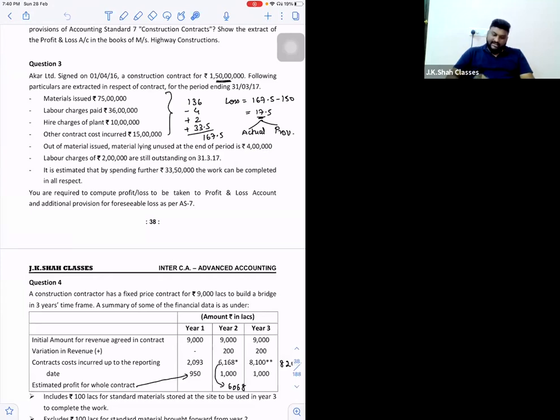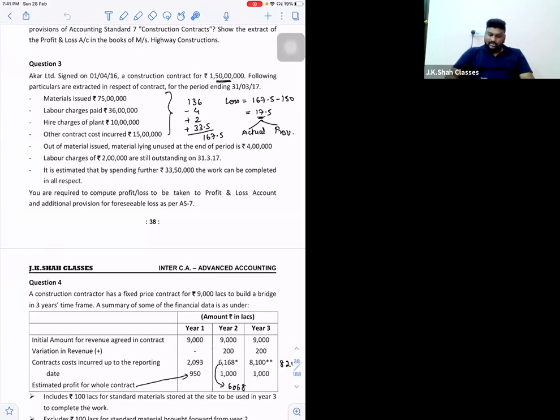Correct? Then labor charges of 2 lakhs are still outstanding. Now can I say outstanding expenses are to be added up because you have incurred the cost but not made the payment. So technically on accrual basis, it has to be added up. So see, I have added up 2 lakhs over here. So 136 total cost minus 4 unused plus 2 outstanding. Then it is estimated that by further spending 33,50,000, the work can be completed in all respects.